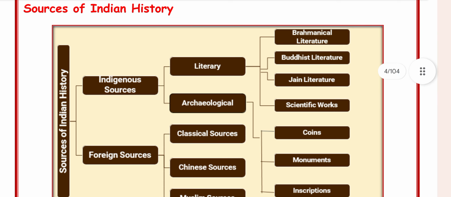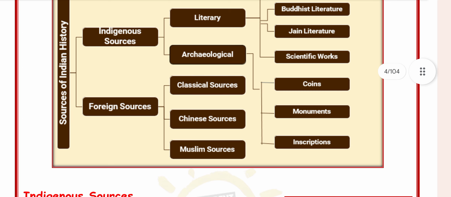The sources of Indian history are indigenous sources and foreign sources. Under indigenous sources, there are literature and archaeological sources. Under literature, the Brahminical literature, Buddhist, Jain, and scientific works. Under archaeological, coins, monuments and inscriptions. Under foreign sources, classical sources, Chinese sources and Muslim sources.